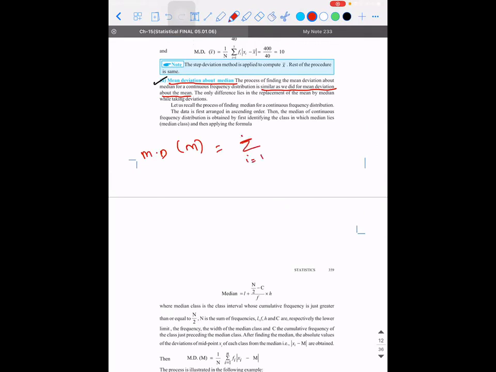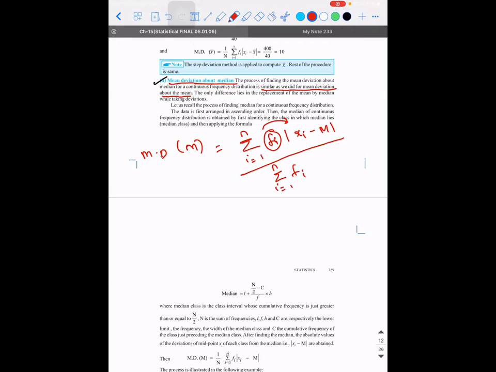Sigma i equals 1 to n, individual frequency multiplied with the modulus of xi minus capital M, the whole divided by sigma fi. Right? This is the logic. Whenever the frequency concept comes into the picture, frequency should be multiplied with the corresponding value and divided by the sum of the frequencies.